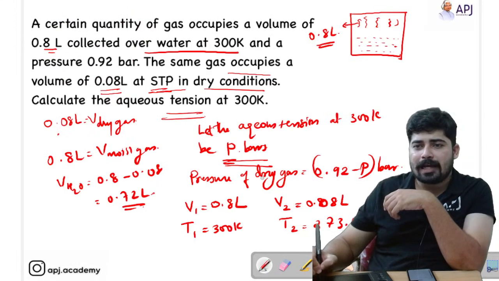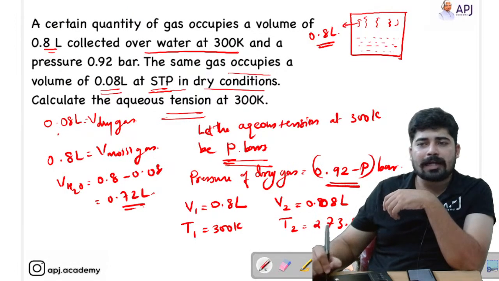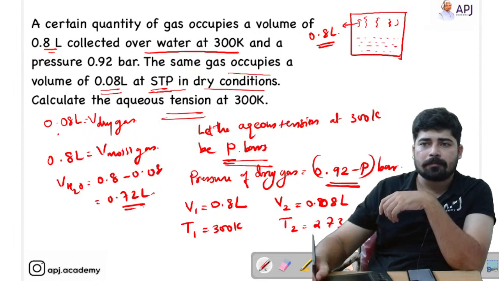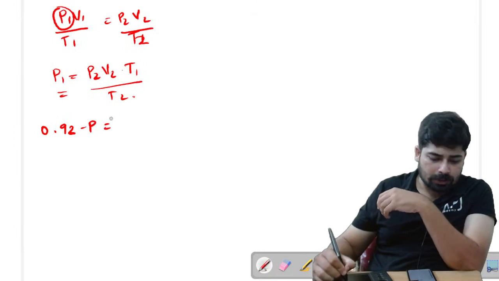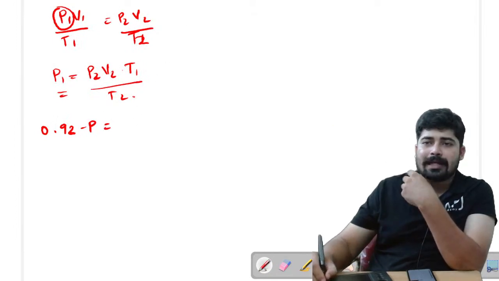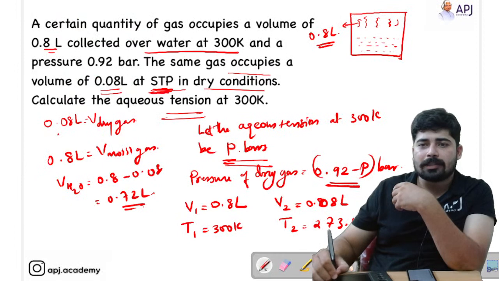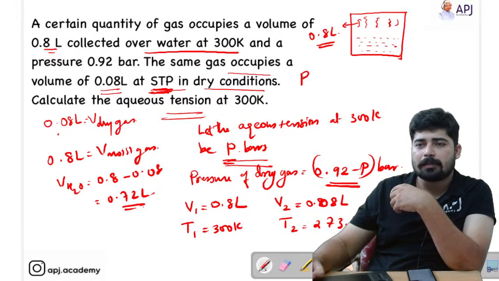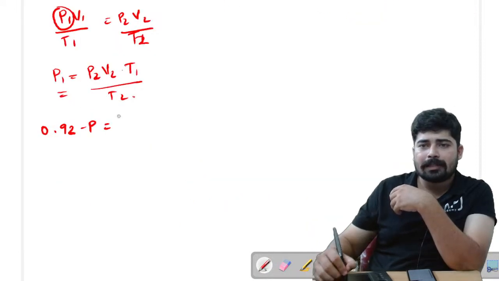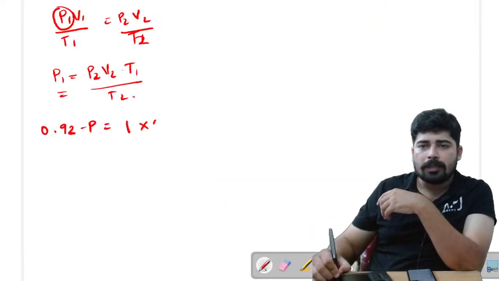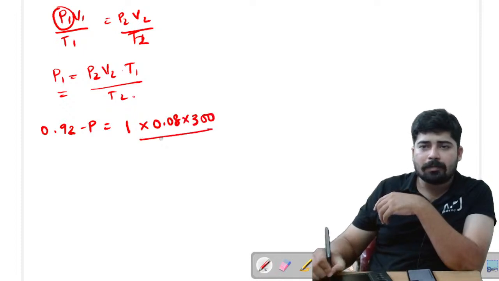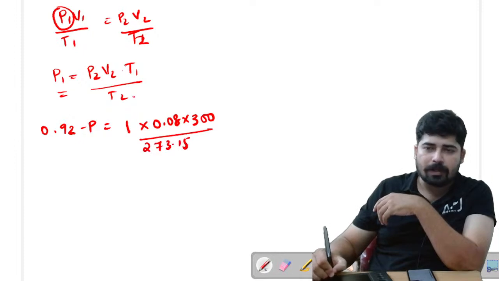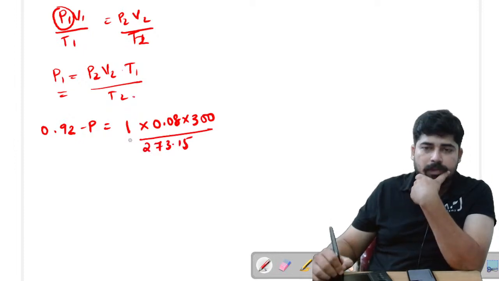P1 is the pressure of dry gas, that is equal to 0.92 minus P. So just apply here 0.92 minus P equal to, what is P2? P2 is at standard temperature and pressure. It has been mentioned that at standard temperature and pressure the pressure P2 is equal to 1 bar actually. Okay. So now apply that P2 equal to 1, V2 equal to 0.08 and T1 is equal to 300 divided by T2 equal to 273.15. Okay.